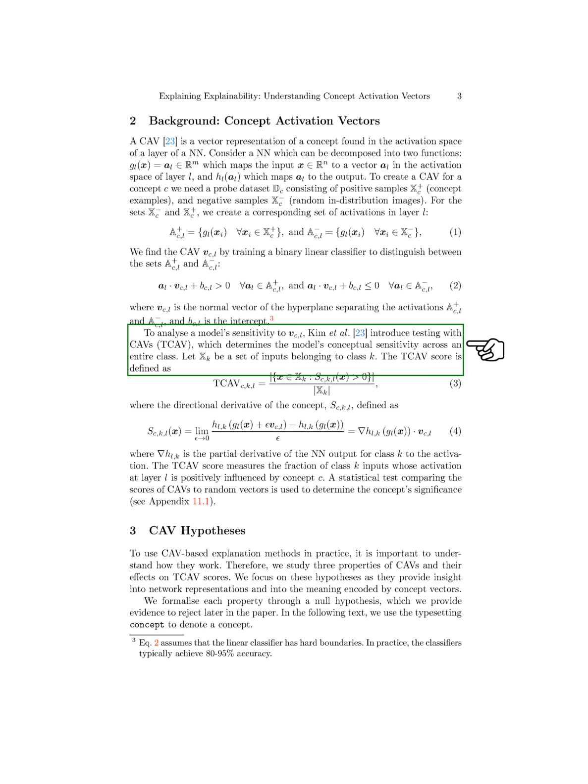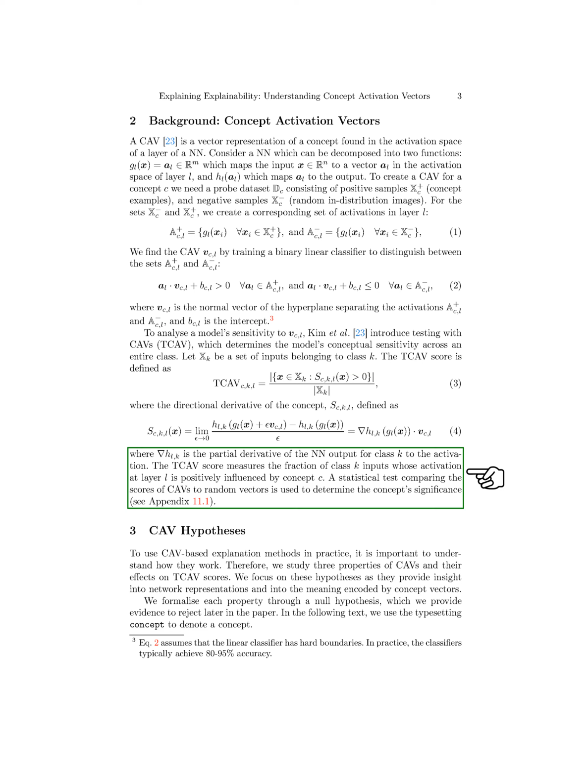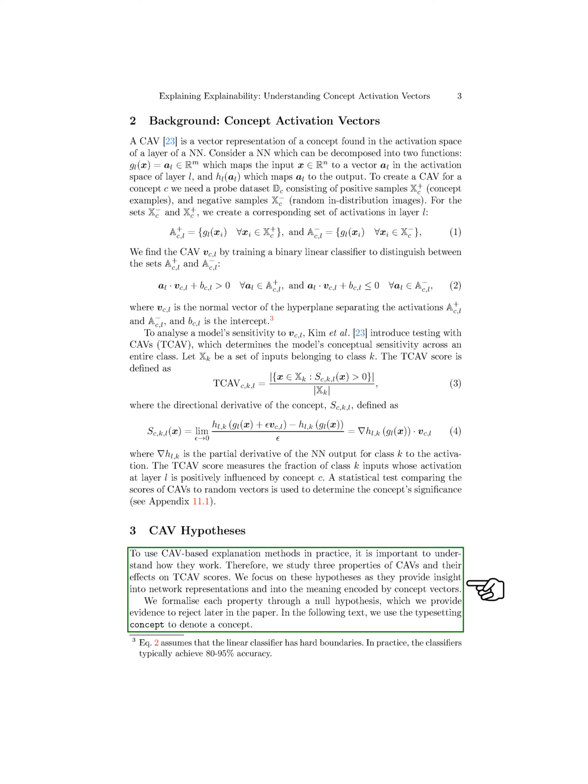To assess a model's sensitivity to a CAV, testing with CAVs, TCAV, is introduced. It evaluates the model's conceptual sensitivity across a class by measuring the fraction of inputs positively influenced by the concept at a specific layer. In our study, we focus on three hypotheses related to CAVs to gain insights into network representations and the information encoded by concept vectors. These hypotheses are crucial for understanding and effectively utilizing CAV-based explanation methods.